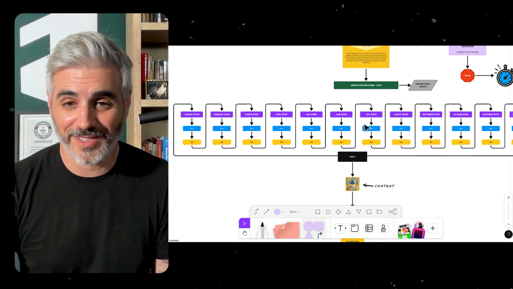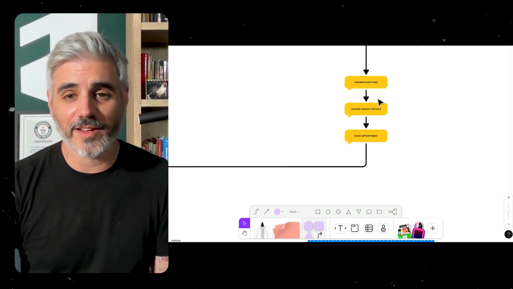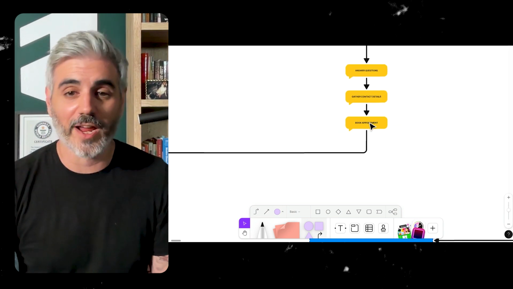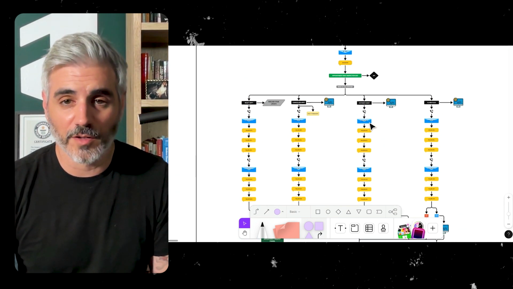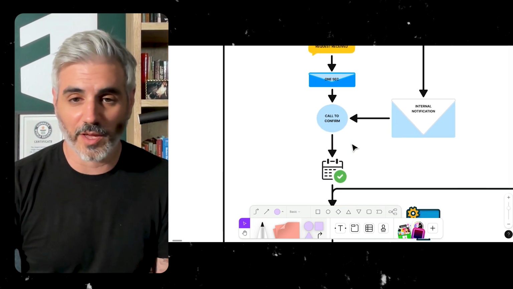Now, throughout the year, you're going to have tons of people replying because we're touching base with people like 40 times a year. People are replying and they're asking all sorts of questions. And Frank, the chatbot, is answering the questions, gathering the contact details, and booking the appointments. Now, what happens when they book the appointment? Well, they go up here to this appointment request funnel and they go through the entire process all over again. This entire thing works. And this is a really big loop.